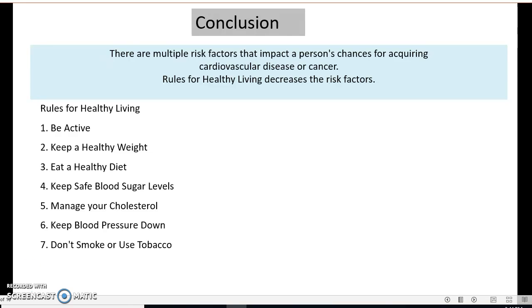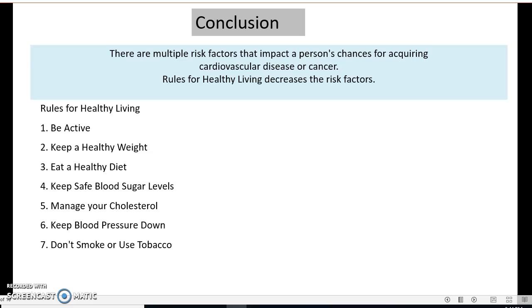The multiple risk factors of tobacco use, obesity, sedentary lifestyles, diet, and exercise can be controlled to reduce the risk of cardiovascular disease or cancer. Research shows that there are 7 healthy habits linked to the prevention of cardiovascular disease and cancer. Number 1, be active. Number 2, keep a healthy weight. Number 3, eat a healthy diet. Number 4, keep safe blood sugar levels. Number 5, manage your cholesterol. Number 6, keep your blood pressure down. Number 7, don't smoke or use tobacco.